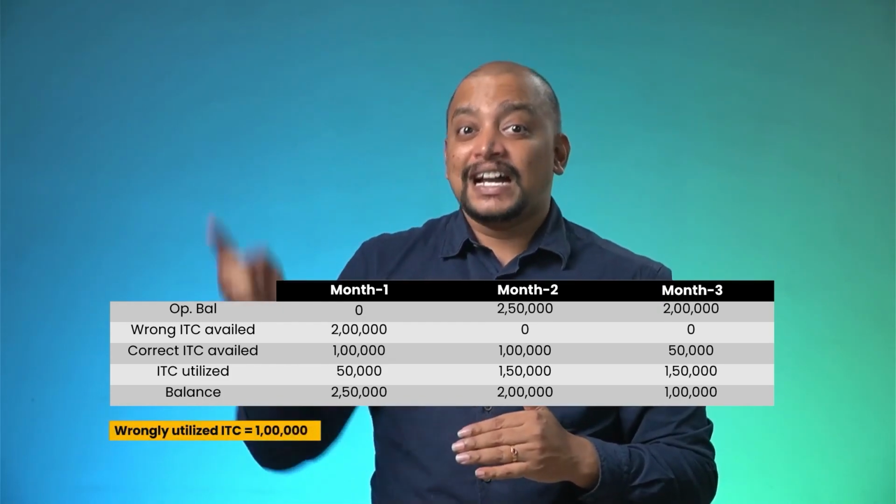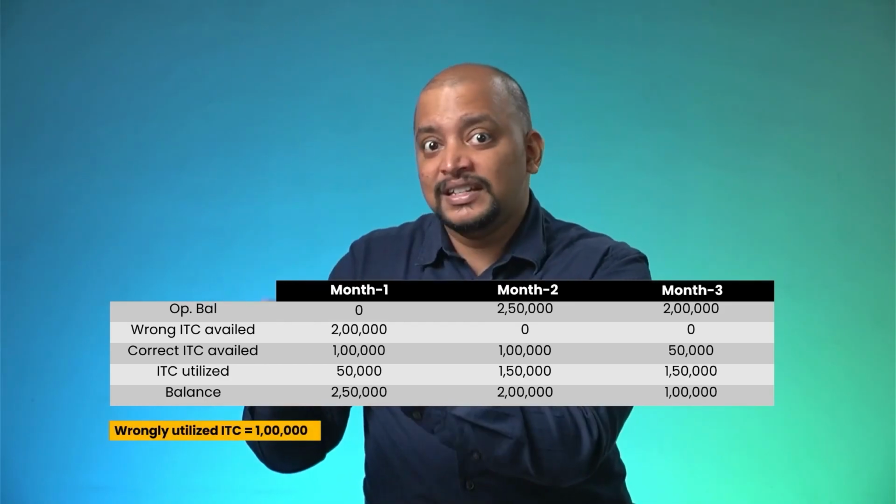So in that month, the third month, how much is wrongly utilized ITC? 1 lakh. And on that 1 lakh only interest will be computed. That too from when? For month 3, we will be filing one GSTR 3B. Either the due date of GSTR 3B or the actual date of GSTR 3B, whichever is earlier, will be taken as the starting date for computation of interest. Then we are reversing the ITC, say in month 6. In that case, we need to compute interest only on 1 lakh, because we used only 1 lakh. We have not used the entire 2 lakhs.